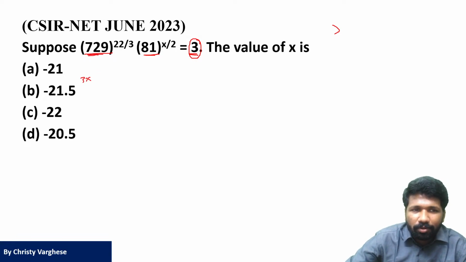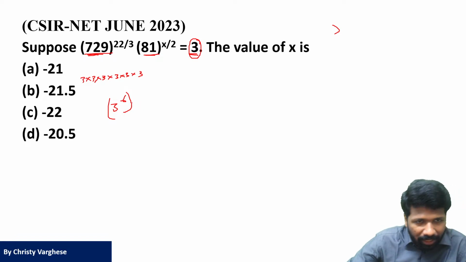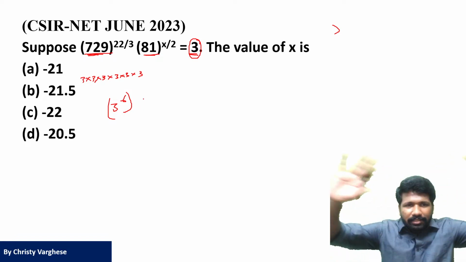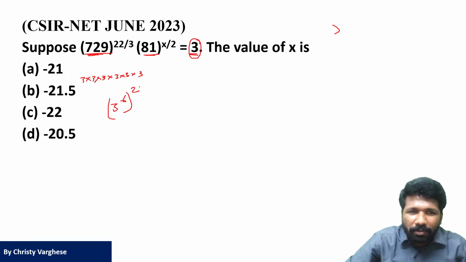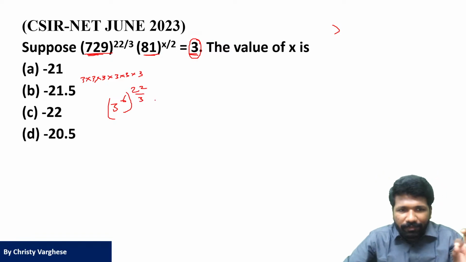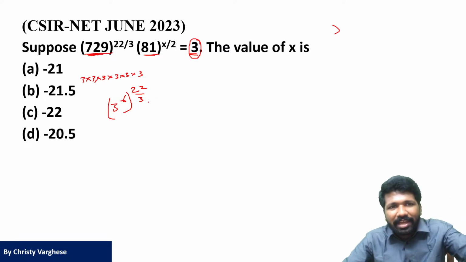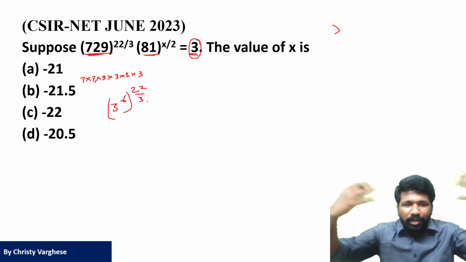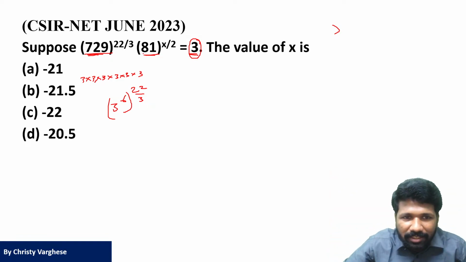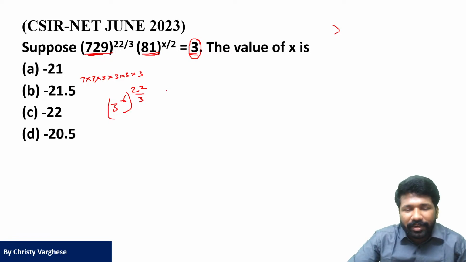729 is what? 3 into 3 into 3, 27 into 27 is 729. That is 3 into 3 into 3, 3 into 3 into 3. That is 3 raised to 6. Again, this is not the best method. I will come to that. But what I am trying to say is the exponent idea should be clear. Don't just go behind the formula only. If the idea is clear, by just imagining it you can say 6 3's are there in front of us raised to 22 by 3. And this is what? 3 into 3 into 3 into 3, 27 into 3.